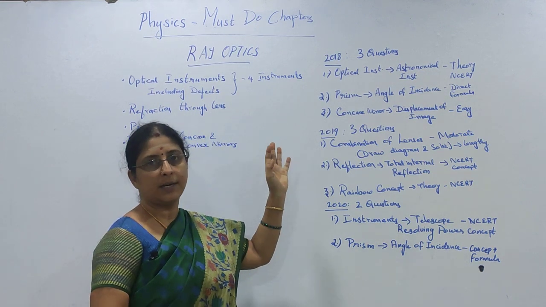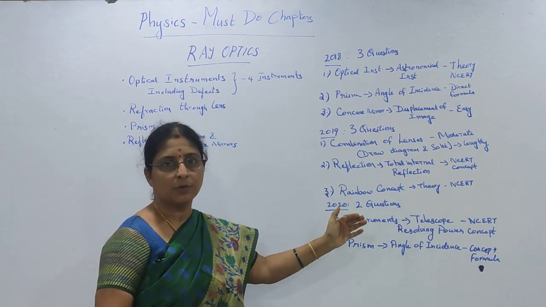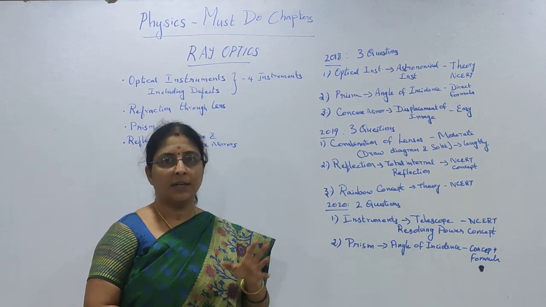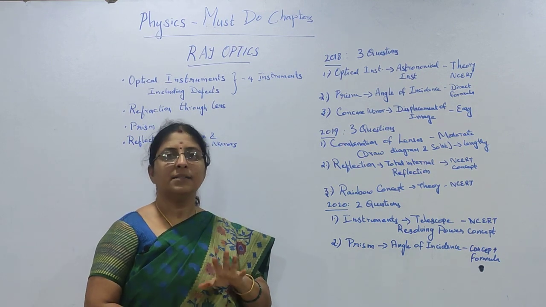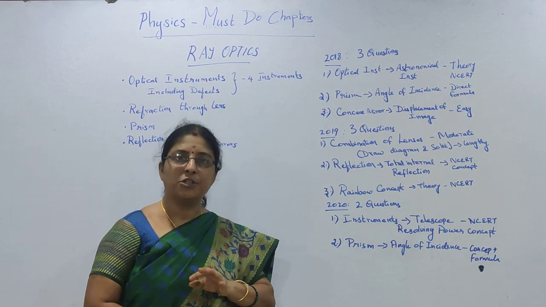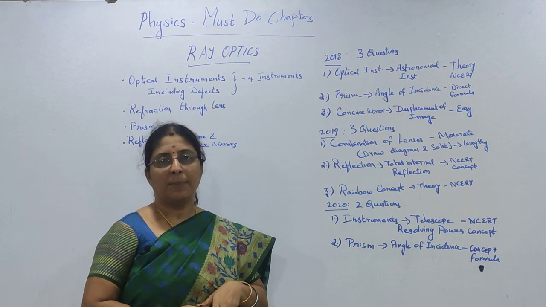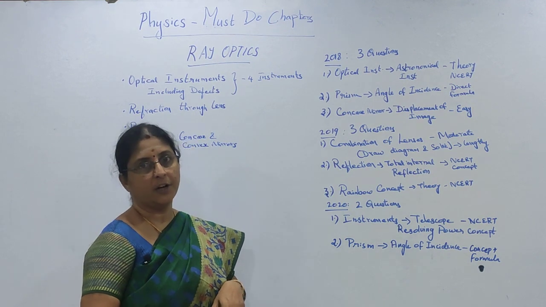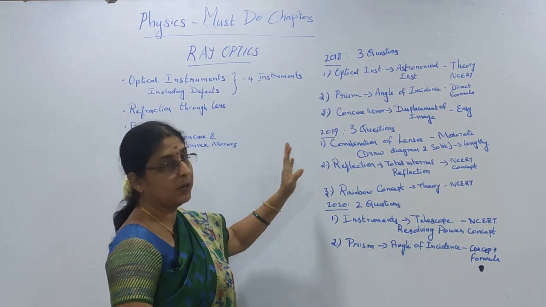The 2018 paper was slightly difficult compared to 2019 and 2020. However, the 3 questions you had in this chapter were easy. That is the reason I ask students to prepare this chapter, because you don't get much difficult questions in this chapter, even though the chapter is a little elaborate to prepare. Every year the questions were easy from this chapter. Let us see how the questions were from